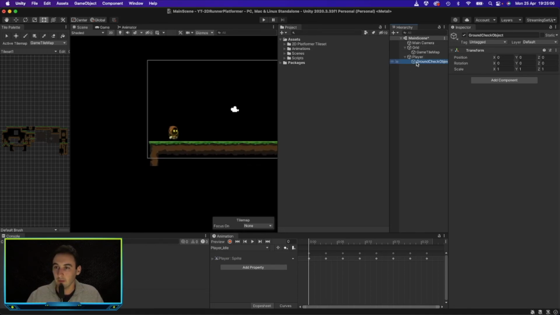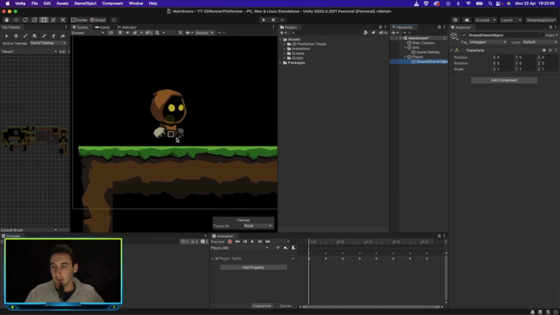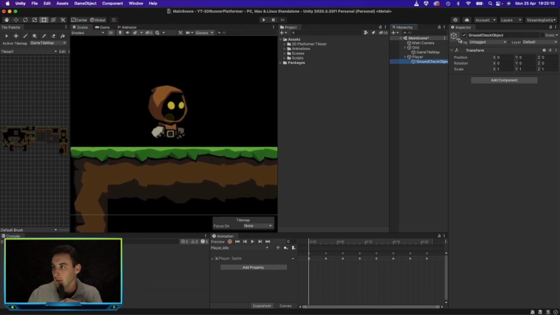Okay, so let's go ahead and focus on that. You can't actually see empty game objects, so what we're going to do is add a pill to that so that we can see it, and then we will drag that down. As soon as it gets to this position and collides with the ground, it's going to trigger that is grounded boolean and set that to true, so it will allow the player to jump every time they're grounded.